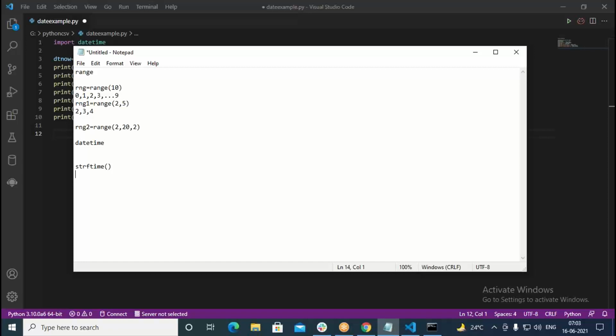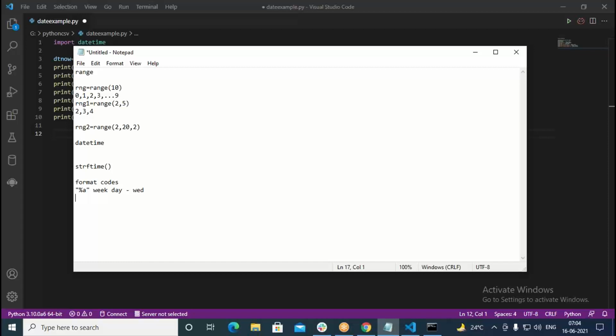Okay, so it's a function, and with the help of that we can format. But what are the format strings we use here? Format codes are something like this. Here if I say %a, this is nothing but the short weekday, which can give you Wed for us.